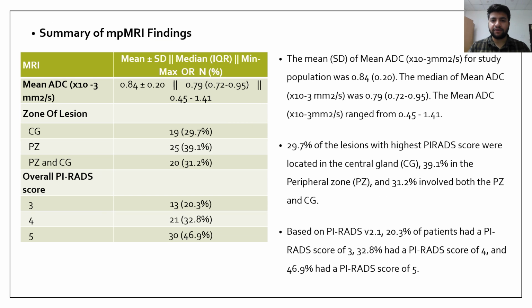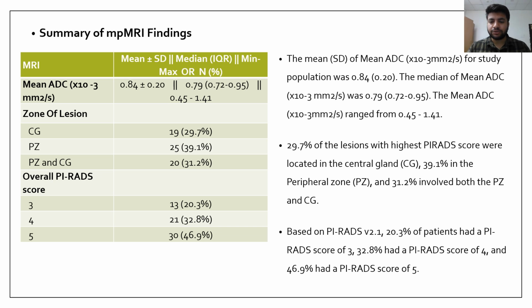Summary of MP-MRI findings. The mean of mean ADC value for the study population was 0.84, the median of mean ADC was 0.79, and the mean ADC value ranged from 0.45 to 1.41. 29.7% of the lesions with highest PIRADS scores were located in the central gland, 39.1% in the peripheral zone, and 31.2% involved both the peripheral and central gland.